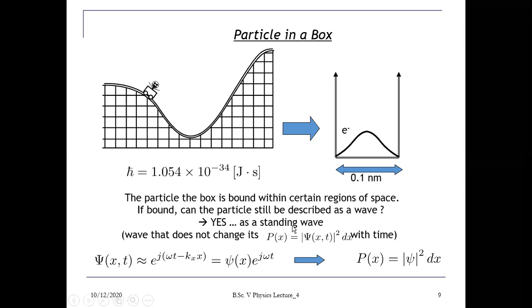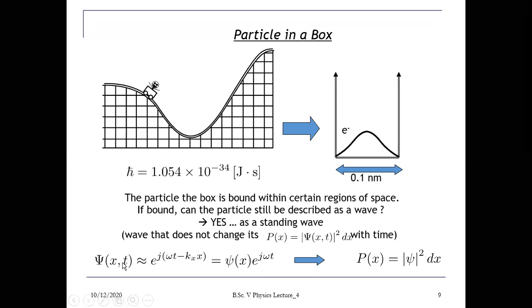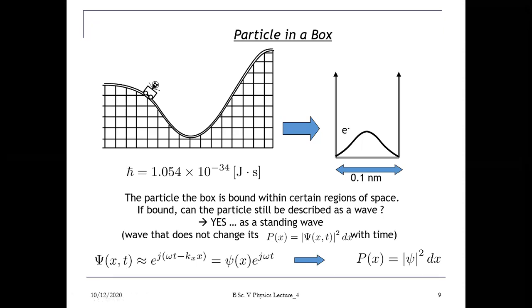So if we have the wave function psi, the quantity mod psi square will give us the probability, and that can be calculated. And this is the wave function psi x equals to 1 power 0.